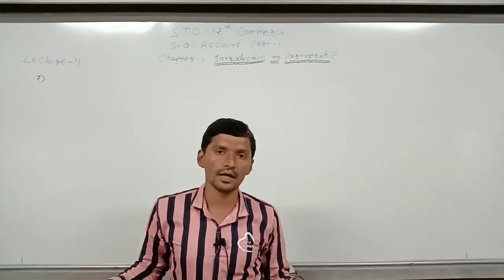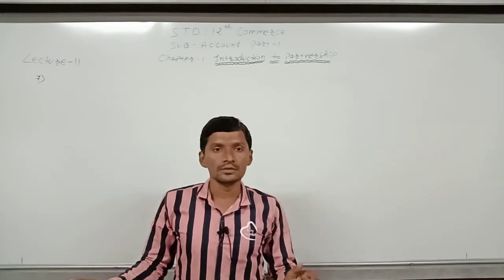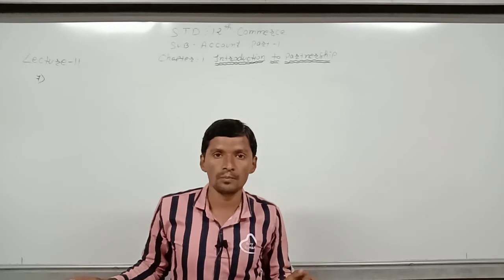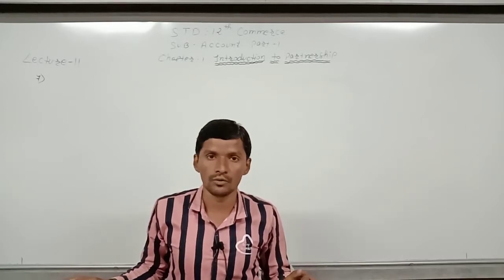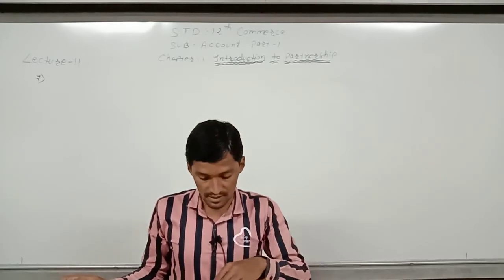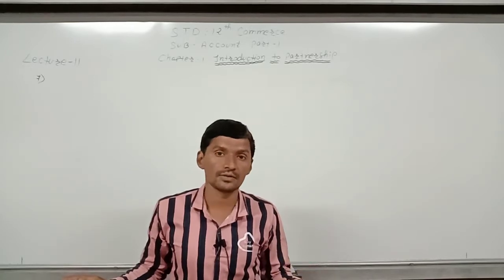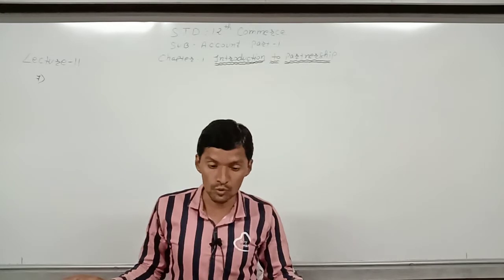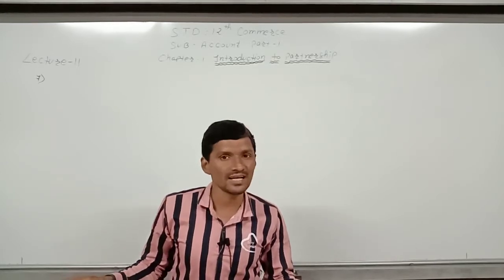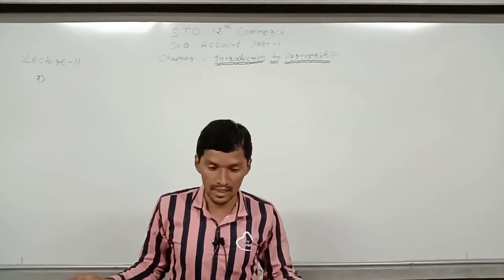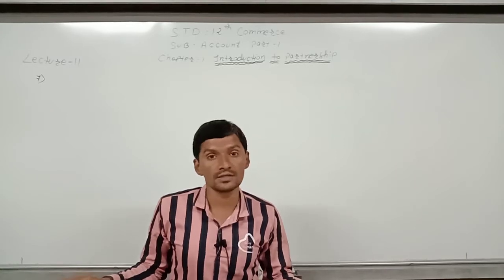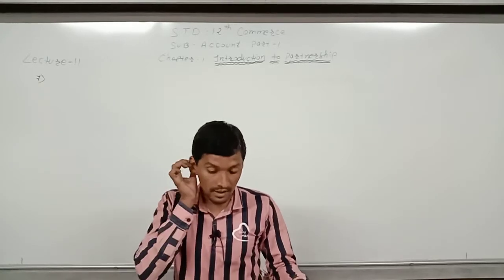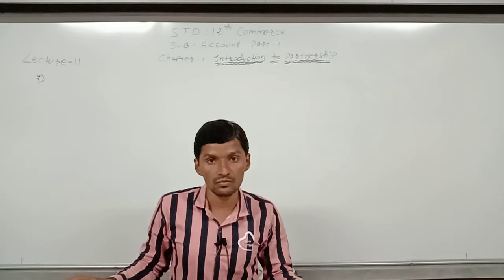We are discussing chapter number 1 of part 1, subject Accounts. In the last lecture we discussed sums number 1 to 6, and today we will discuss sum number 7 from page number 31.